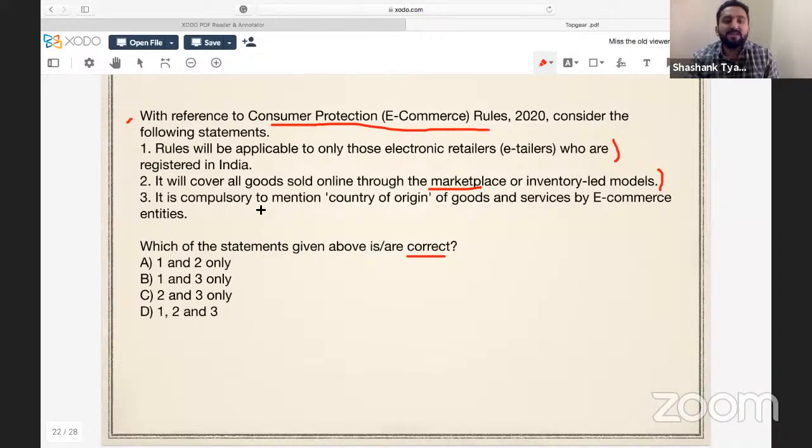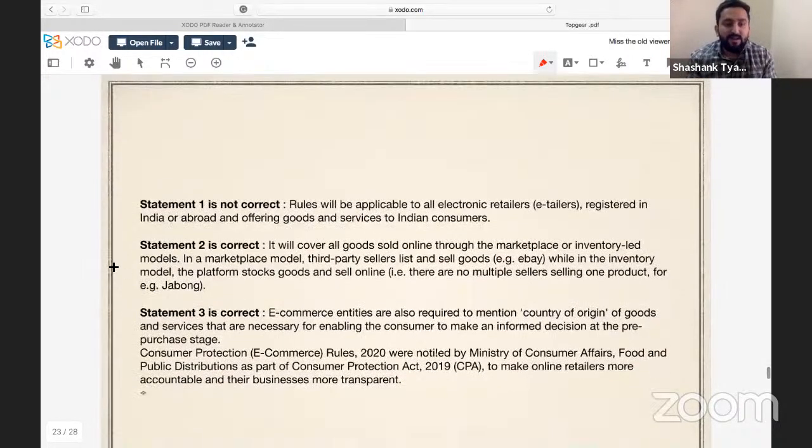It is compulsory to mention the country of origin of goods and services by e-commerce entities. Yes, it is part of these rules. And why? So that as a consumer, we can make an informed choice. We can look, okay, this good is made in India, let's take this. So statement 2 is correct, statement 3 is correct, but statement 1 is not correct.